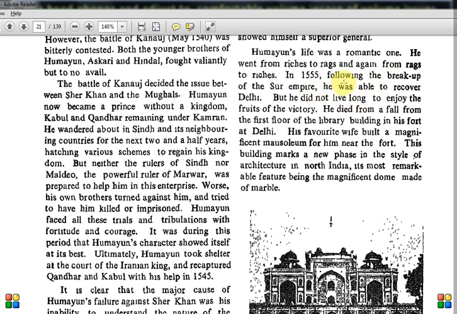And in 1555, following the breakup of the Sur Empire, he was able to recover Delhi. That's a different story which we will discuss in the next chapter.